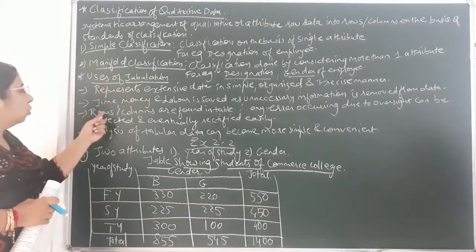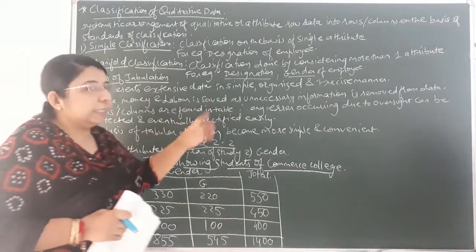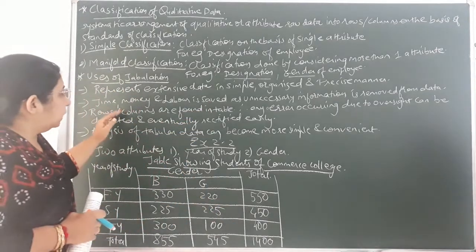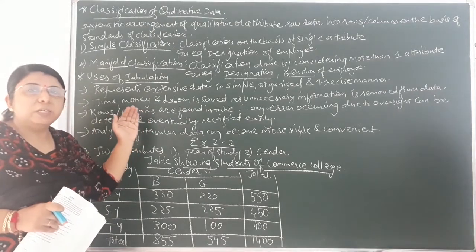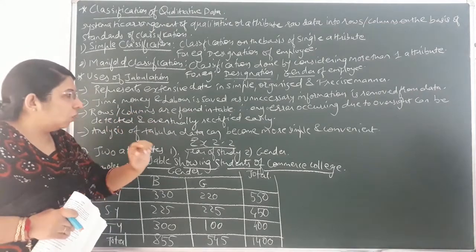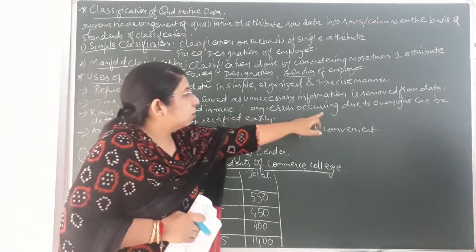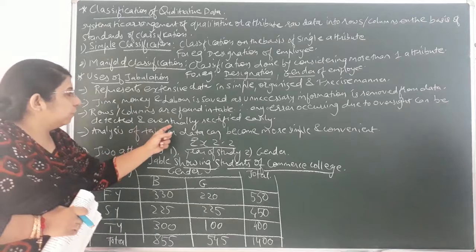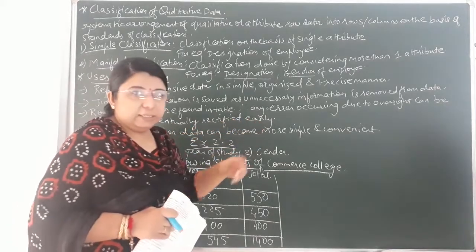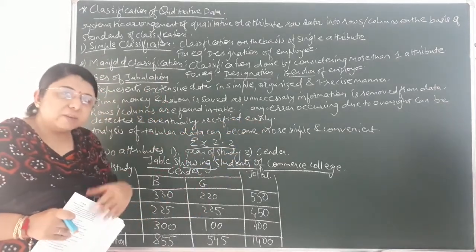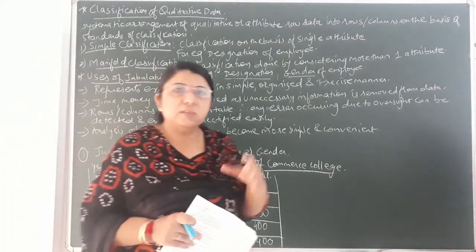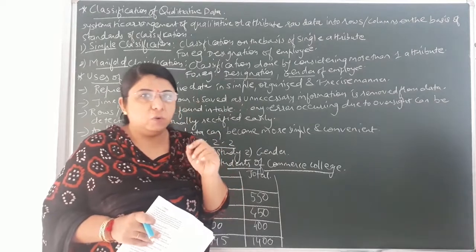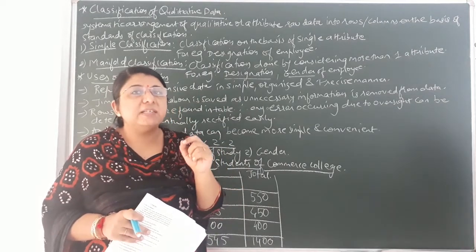Next one, that is rows and columns are found in a table. Naturally, if there is a table, then rows and columns would be there. So whatever data we have collected, we will classify it into rows and columns. Therefore, any error occurring due to oversight can be detected and eventually rectified easily. As we are representing the data in tabular form, any kind of mistake we have made in noting down the data can be easily identified.